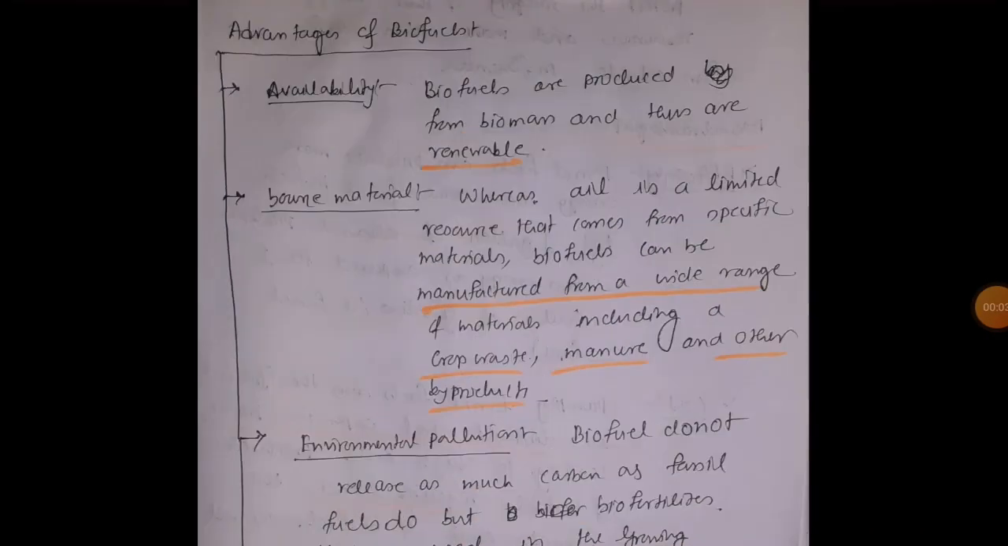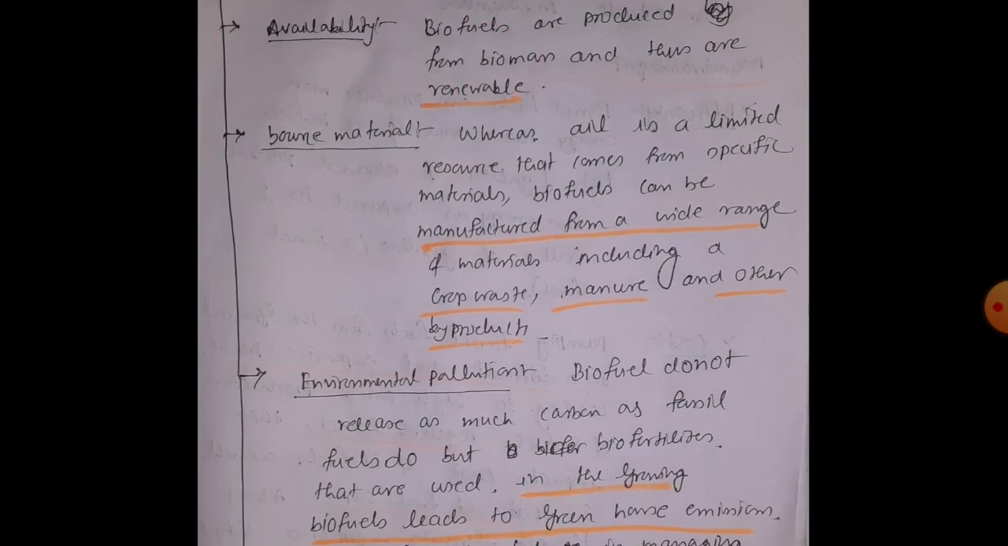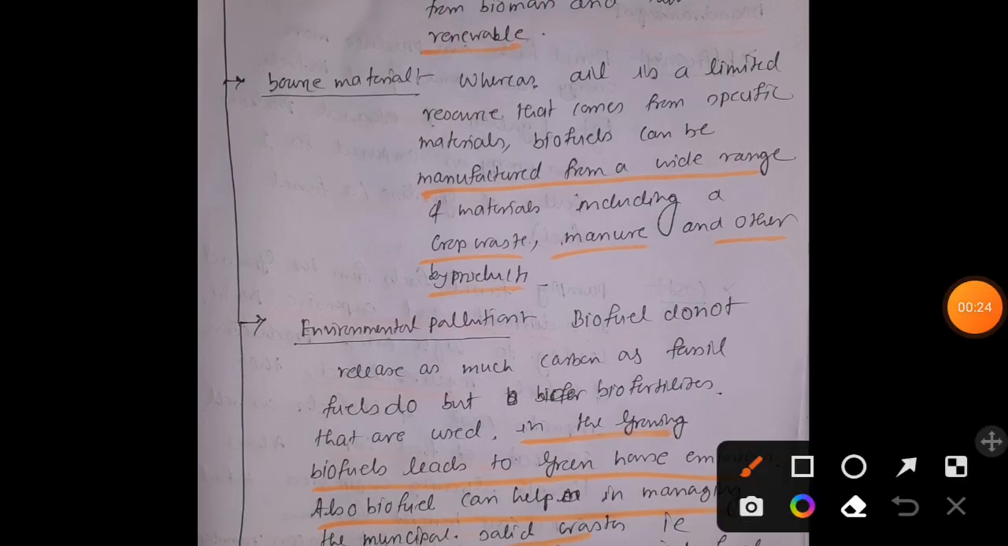Now in this part we are going to talk about the advantages of biofuel. So the first thing is availability. In previous times we were using fossil fuel, which is not a renewable source, right? But nowadays we are using biofuels, which come from biomass, so it is a renewable source. Okay, source material: oil is a limited resource, right?